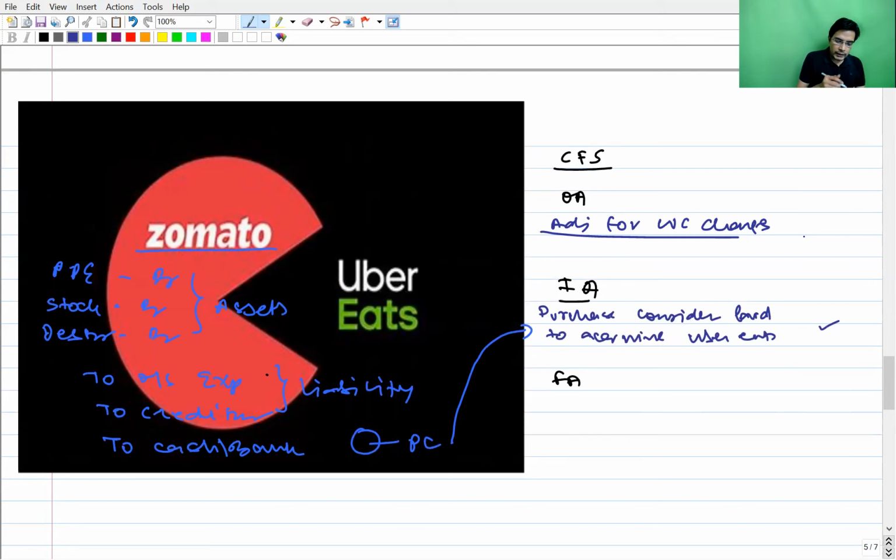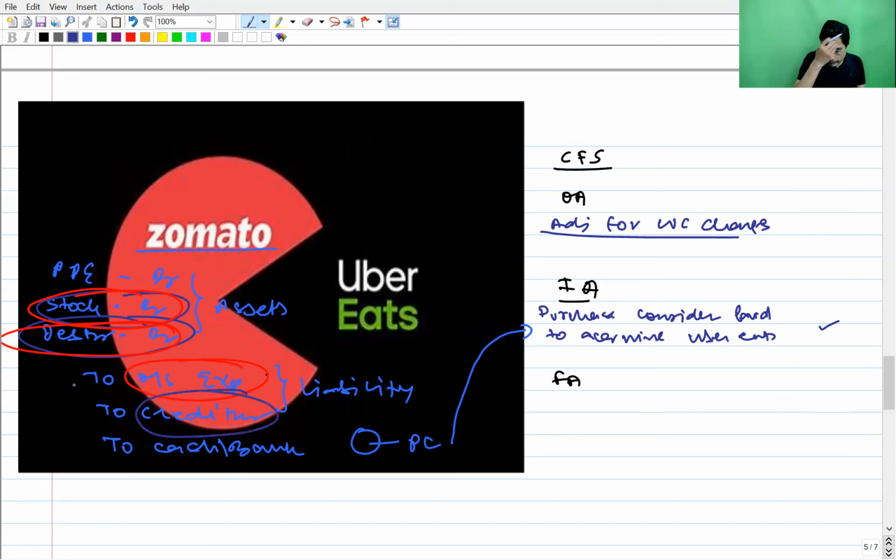The point which you have to understand is that the stock, debtor, outstanding expenses and creditor which were acquired by Zomato from Uber Eats will be included in the stock of Zomato, debtor of Zomato, outstanding expenses of Zomato, creditors of Zomato.